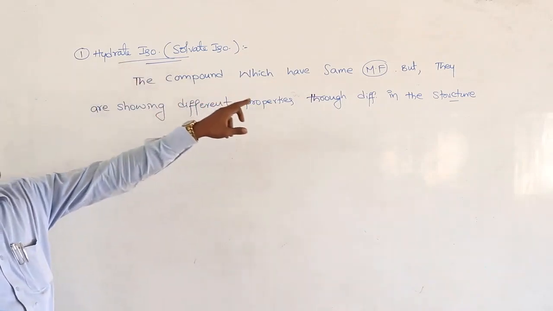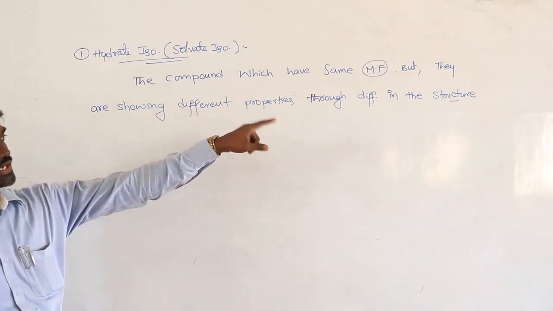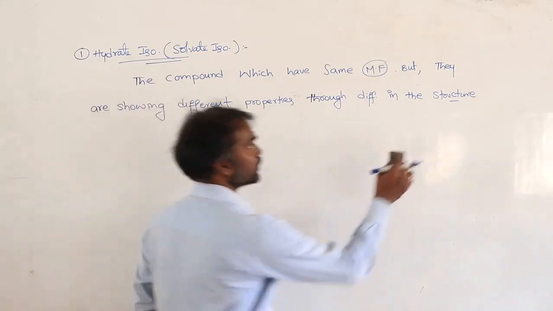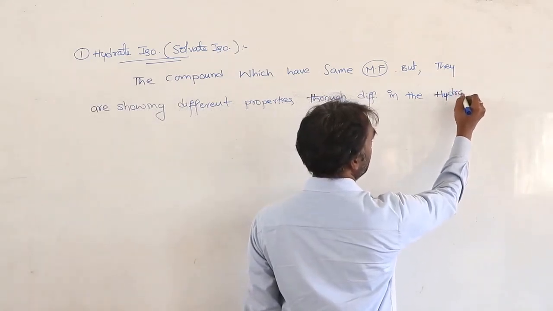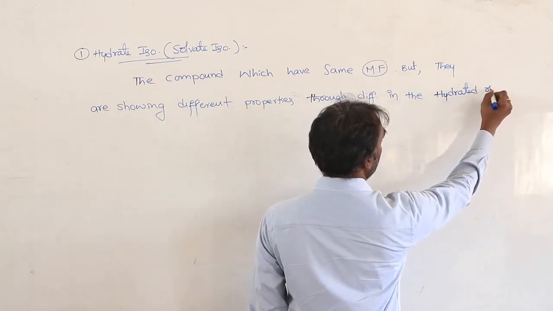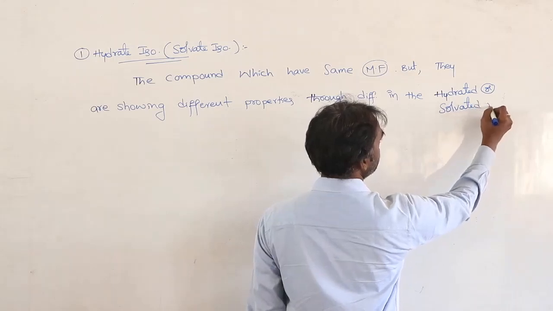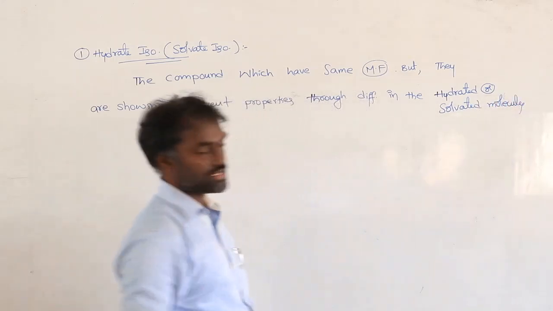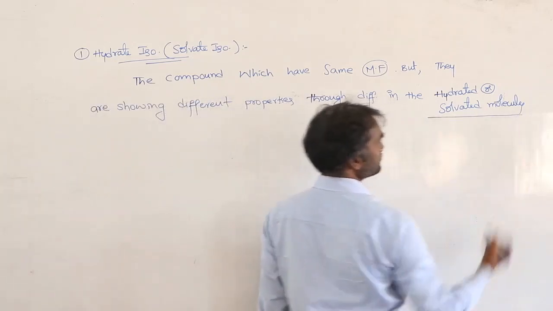The compounds which have the same molecular formula but they are showing different properties through the difference in the hydrated or solvated molecules.